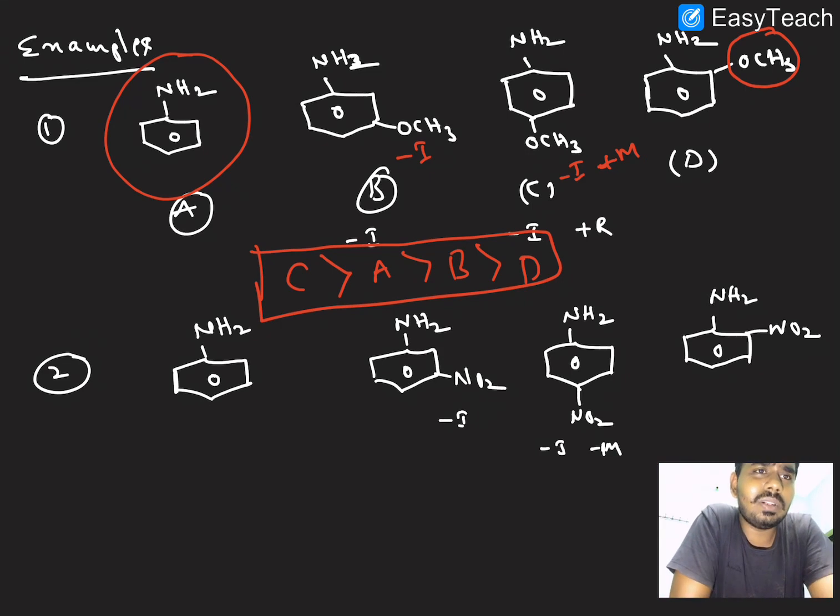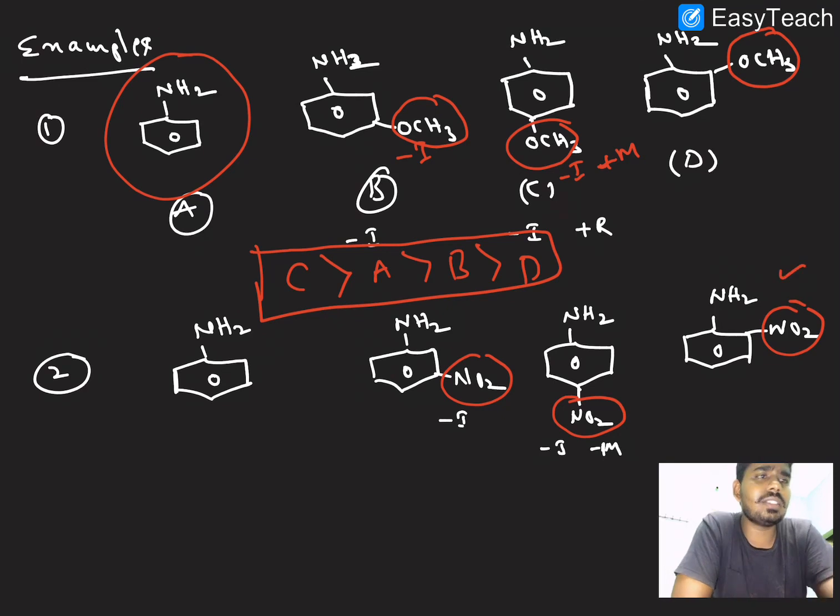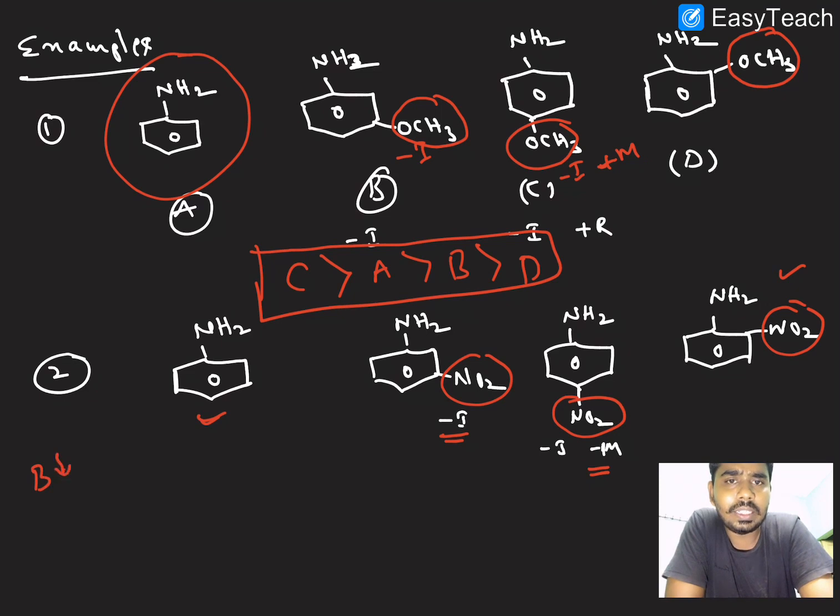And the same here, an electron donating group example, and here an electron withdrawing minus M group. Anyway, the ortho effect one is the least basic in nature. Here the minus I effect is there, here the minus M effect is there, and here no effects, so it is not decreasing the basic strength. We know that basic strength decreases as minus I increases and as minus M increases.